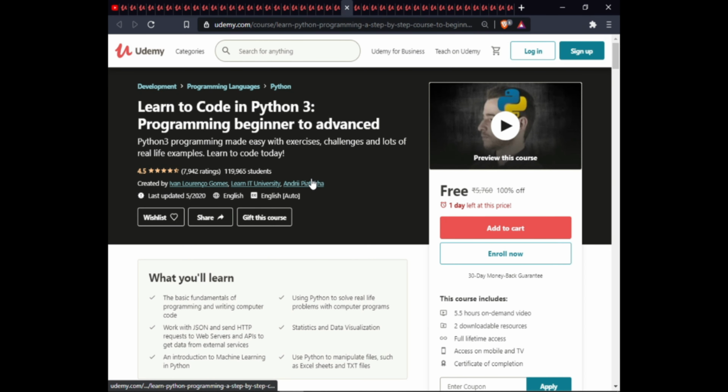The next course is Learn to Code in Python 3, Programming Beginner to Advanced. In this, we will learn the basic fundamentals of programming and writing computer code, work with JSON and send HTTP requests to web server and API to get the data for external service, an introduction to machine learning in Python, use Python to solve real-life problems with computer programs, statistics and data visualization, use Python to manipulate files such as Excel sheets and TXT files. This course includes 5.5 hour on-demand video, two downloadable resources, full lifetime access on mobile and TV, and certification on completion.